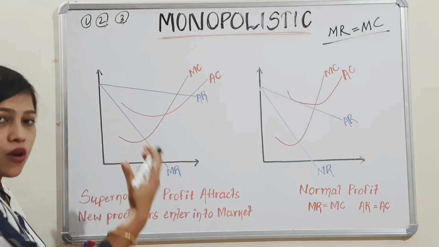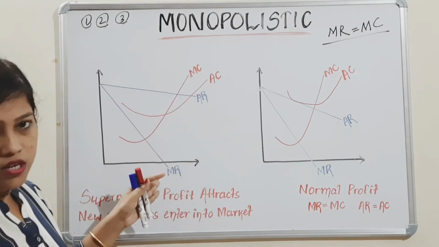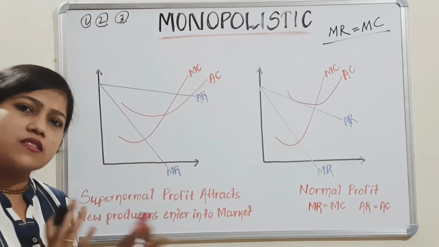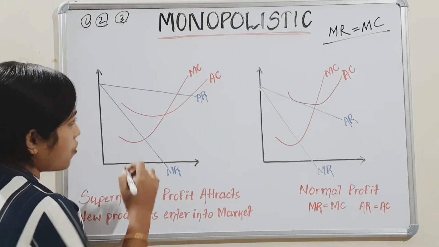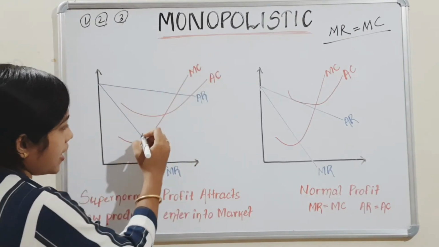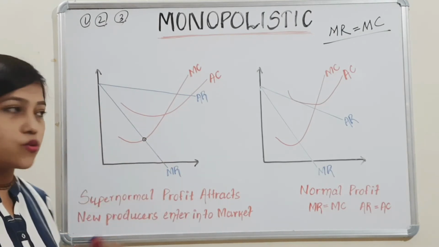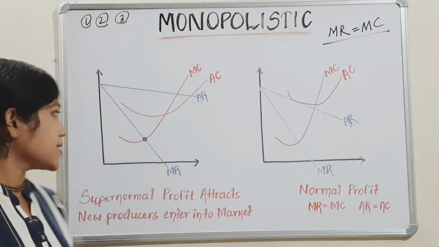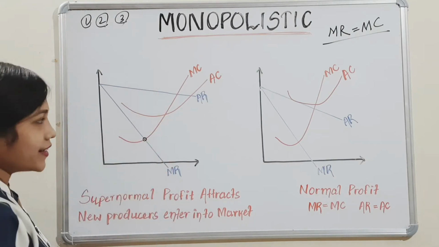Just like the monopoly market, in the monopolistic market also, the average revenue, marginal revenue curve and marginal cost and average cost curve are relatively similar to the monopoly market, right? So we can see this is your marginal cost curve, this is your marginal revenue curve, and here is the point where they are equal. MR is equal to MC, which is the very basic point to get the optimum point. Yes or no?